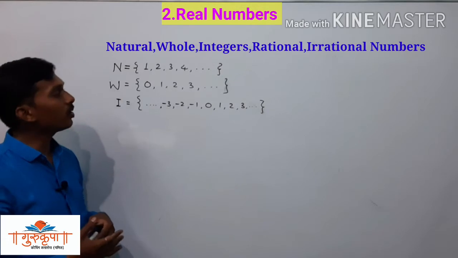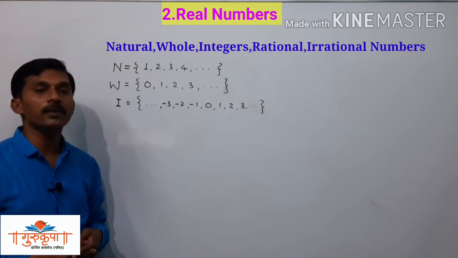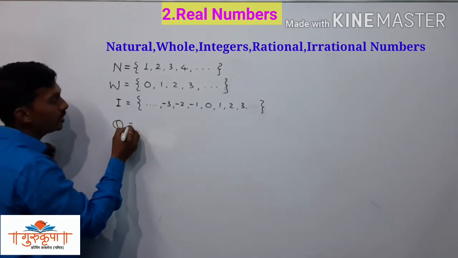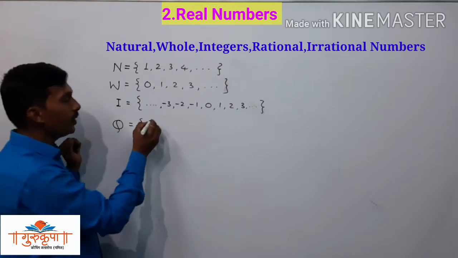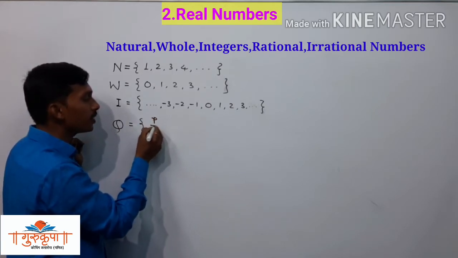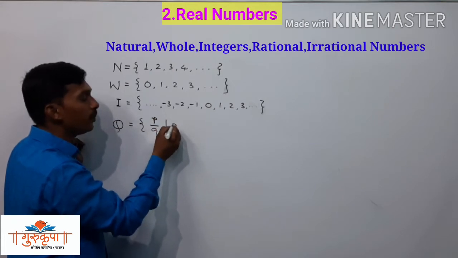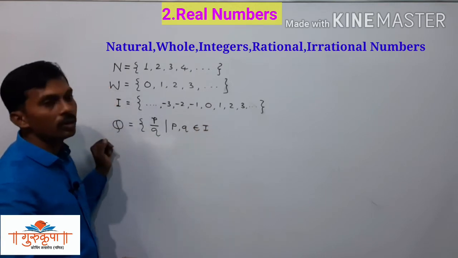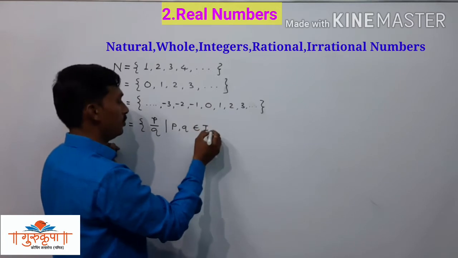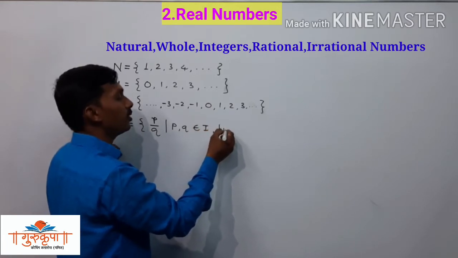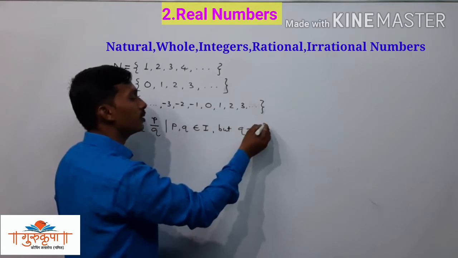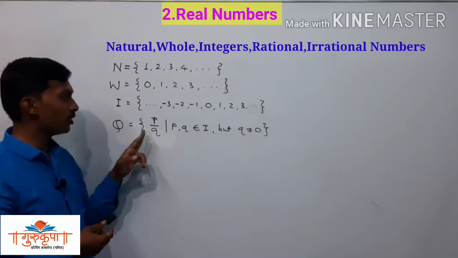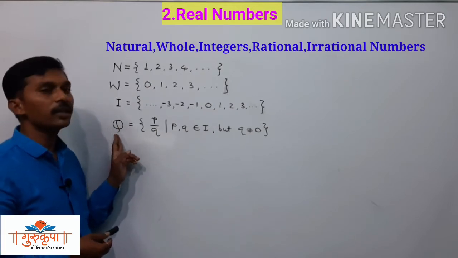We know that the set of rational numbers is represented by the capital letter Q. Q is equal to, in curly brackets, p upon q, such that p, q belong to I, but q is not equal to 0. And this is the set of rational numbers.